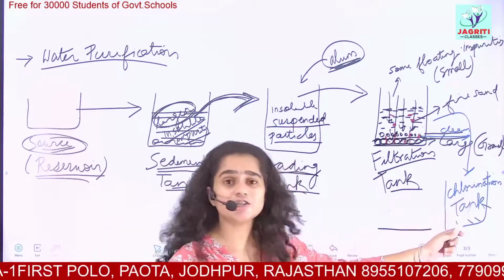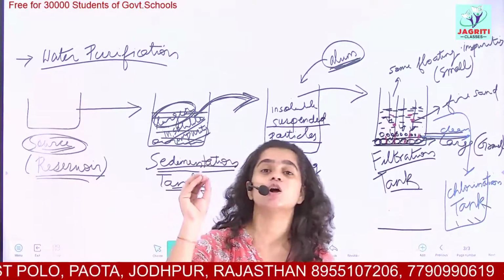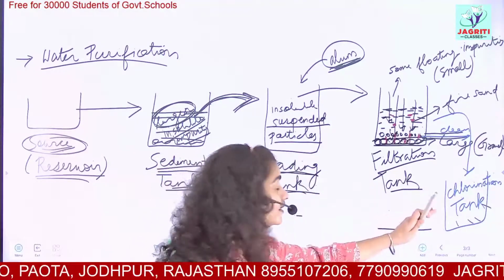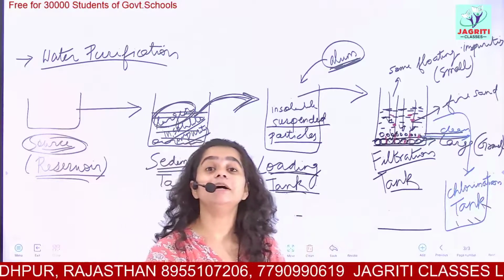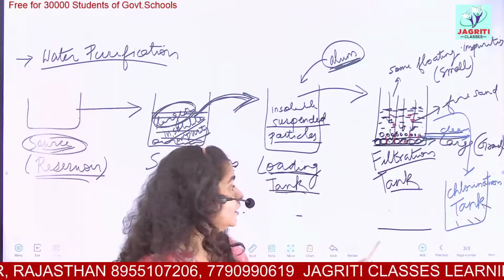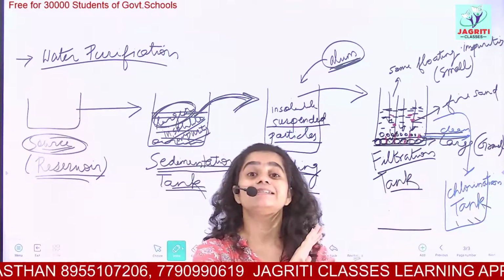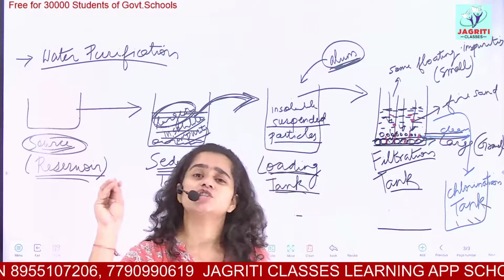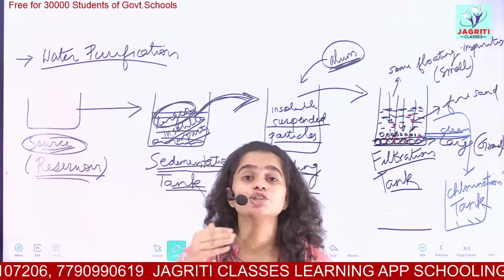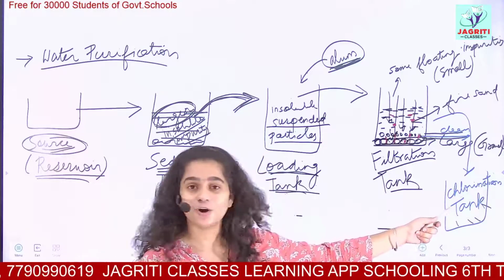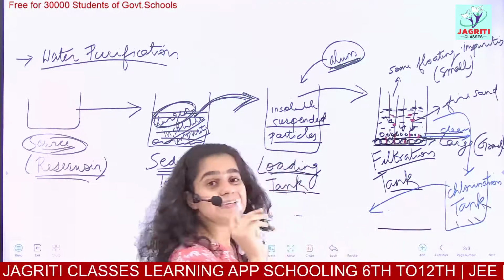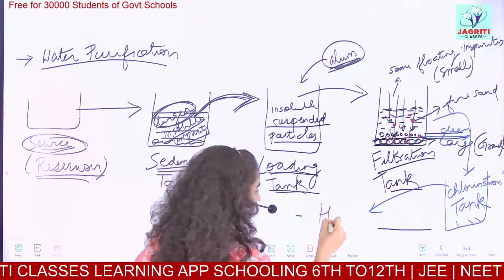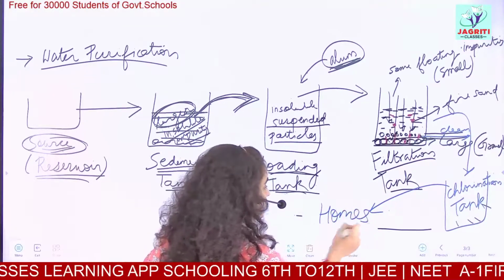Chlorination is used to kill the germs or bacteria which are still present in our water. Chlorine is added in a particular fixed amount so that our water gets disinfected. All the germs present in our water are removed by the addition of chlorine. And now this pure, safe water is transferred to our homes and industries for drinking.